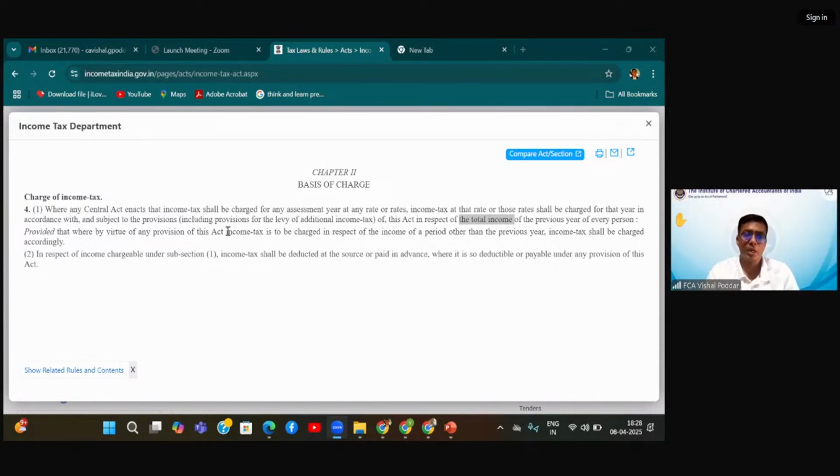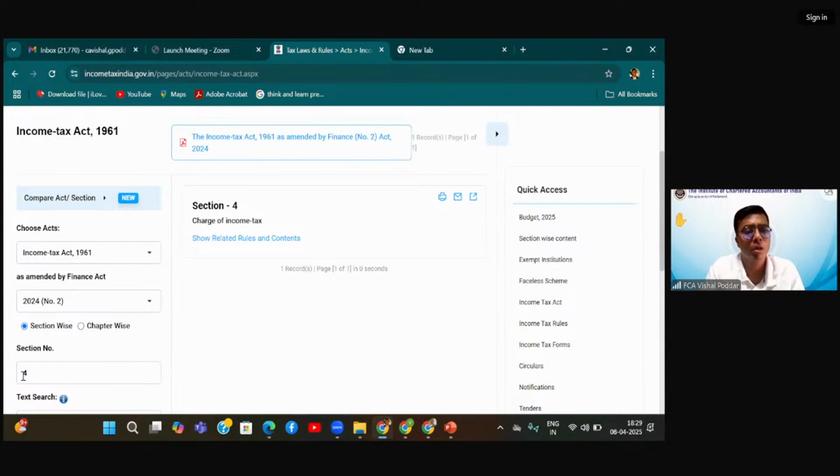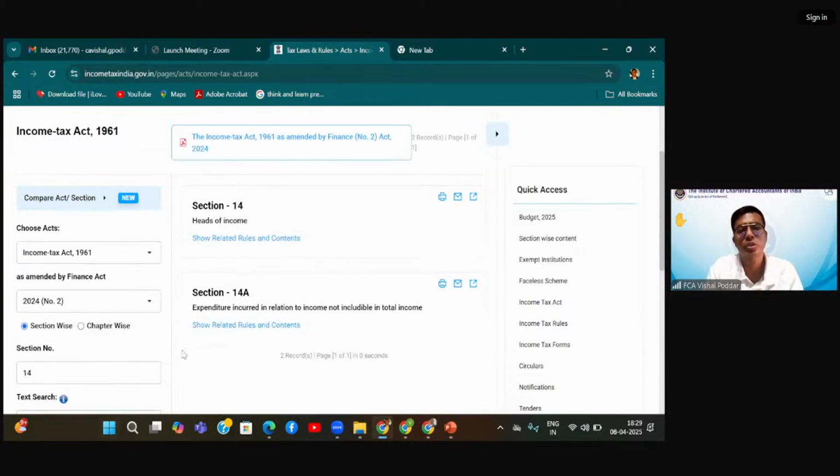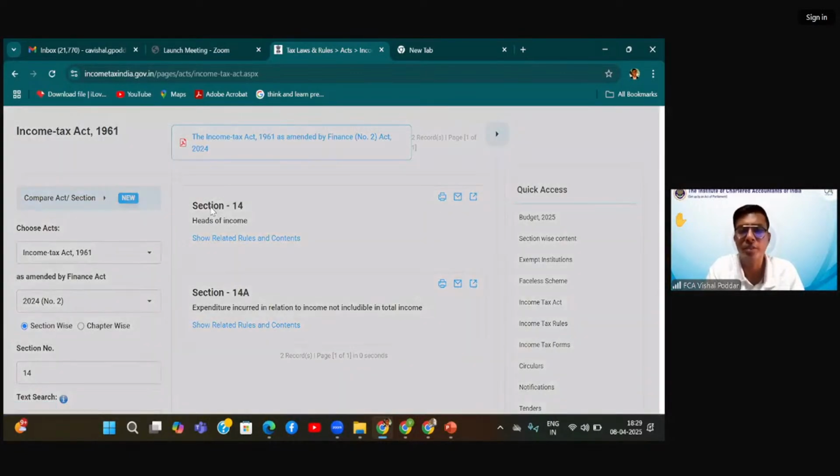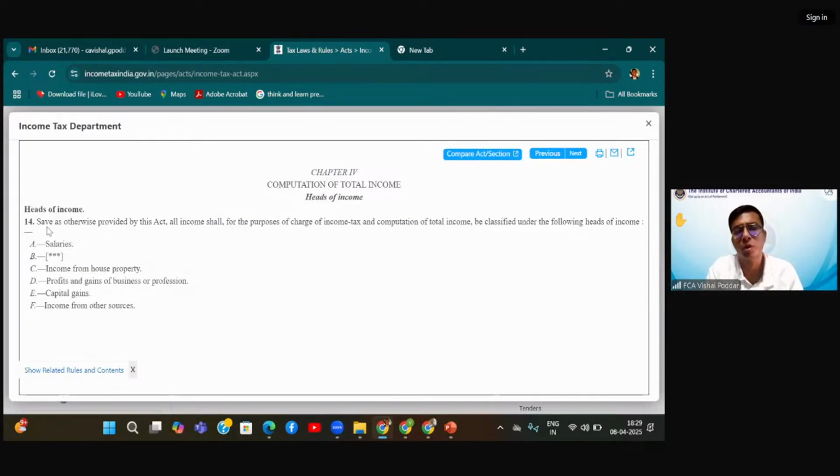Now, yes, Srihari, I'll answer your question. So the Act wants you to compute headwise because the Act has made separate provisions for separate heads. Now, my next question, where in the Act do they say that you compute income headwise? The answer is section 14, which says that you should compute income headwise. What does it say? Save as otherwise provided by this Act, all income shall, for the purpose of the charge. What we just studied in section 4 was the charging of income tax.